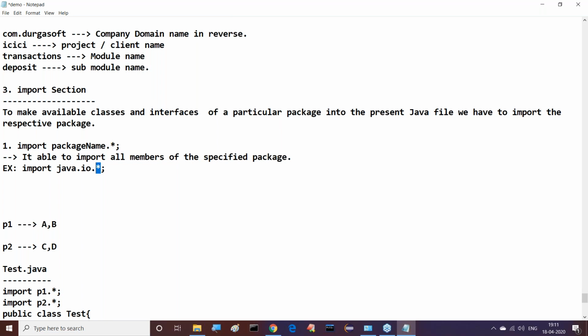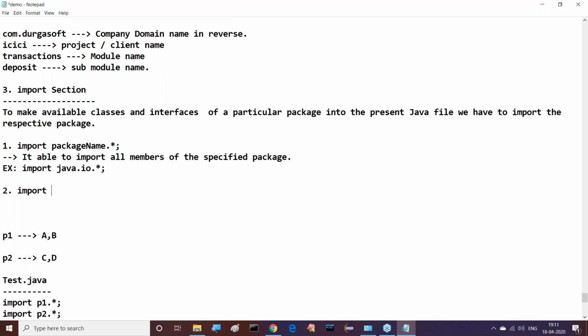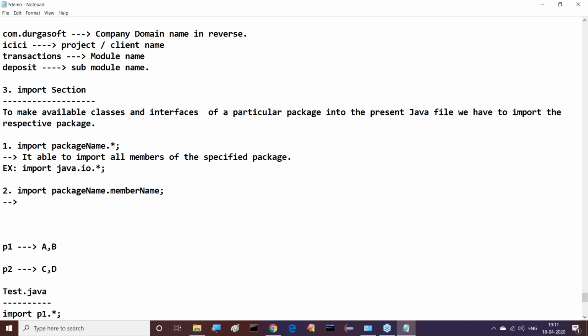That is one point. Next, what about the second syntax? Import package name dot member name, semicolon. What is the purpose of this one? It is able to import only the specified member from the specified package.